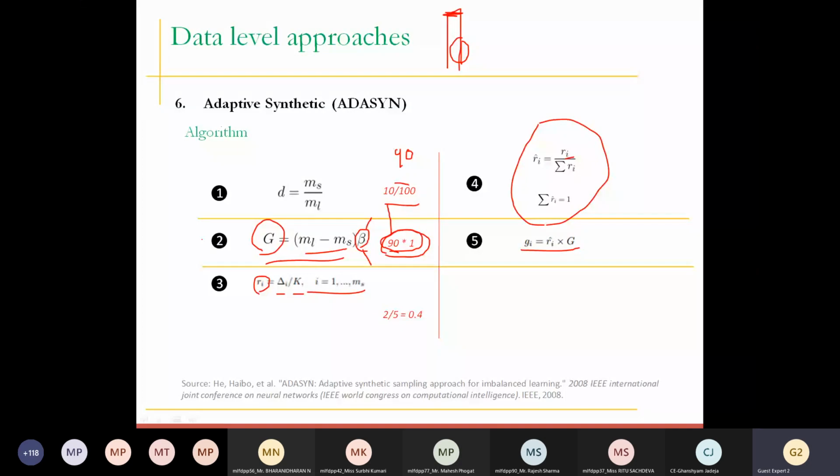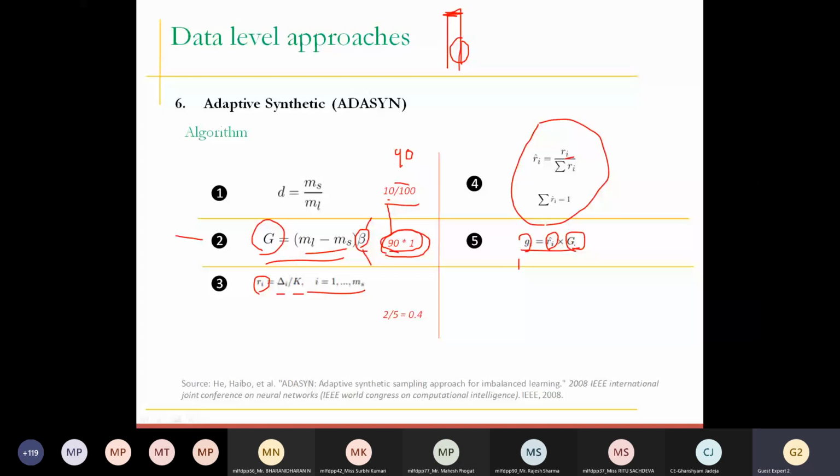In step 2 we are calculating the total number of samples to be generated, and in step 5 we are calculating that for this particular sample, out of, let's say, 10 samples, we are right now talking about point number 1. So for point number 1, how many minority examples are you going to generate, where G is the total number of synthetic data samples that we would like to obtain. Ri is our density distribution, G is our total number of examples, and from that we came up with this many samples we would like to generate for a single record.